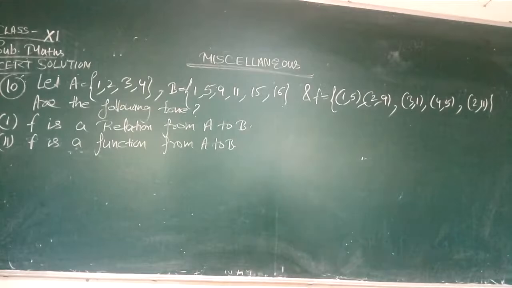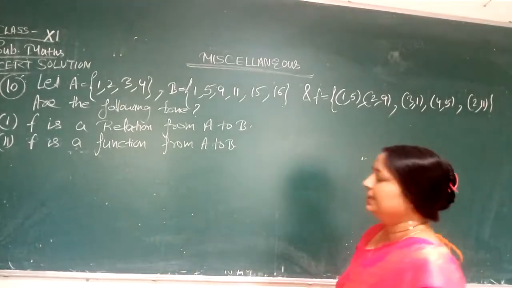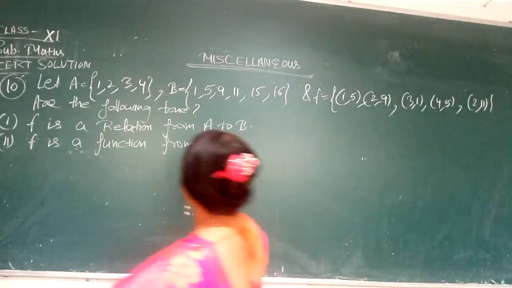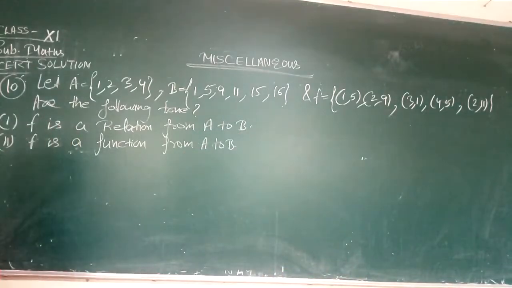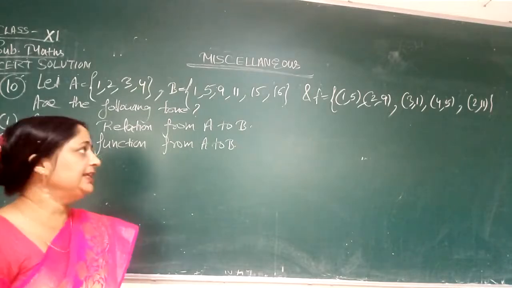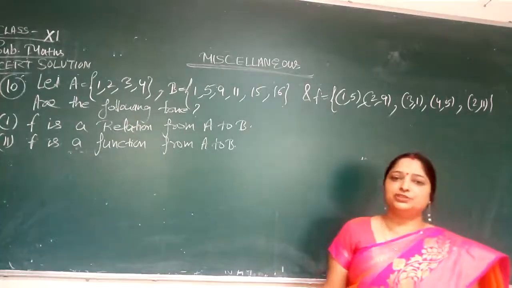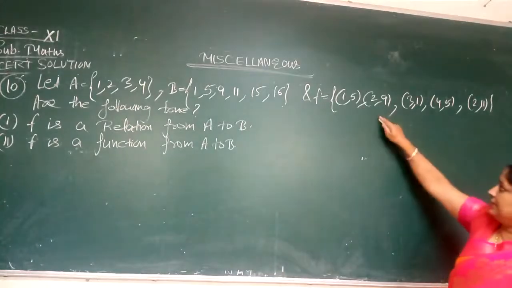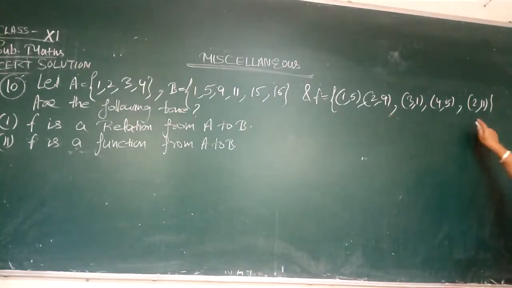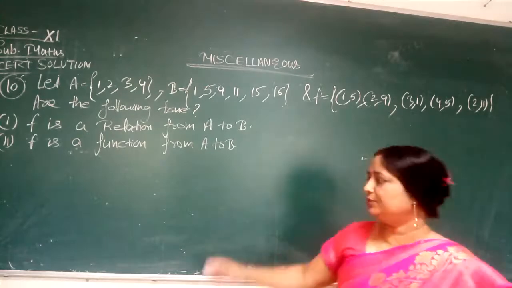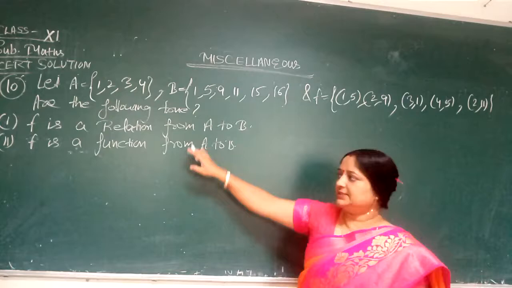Now, continue with question number 10. In question number 10, let A be 1, 2, 3, 4 and B be 1, 5, 9, 11, 15, 16. Two sets are given here, set A and set B, and this F is also given. F, the function, is given as (1, 5), (2, 9), (3, 1), (4, 5), (2, 11). Are the following true? You have to show that these statements are true.